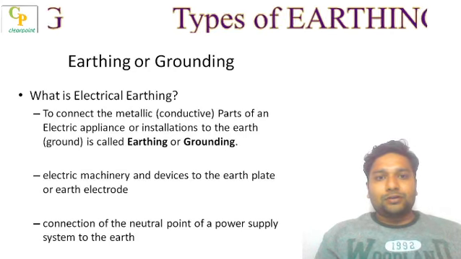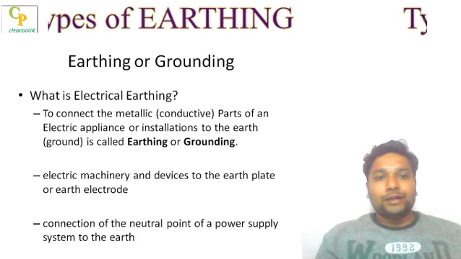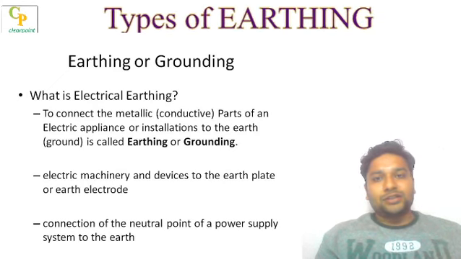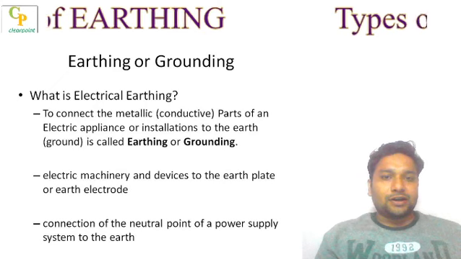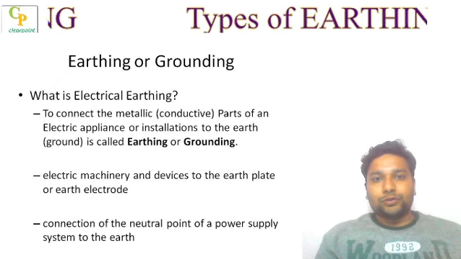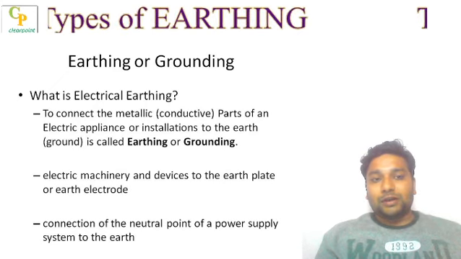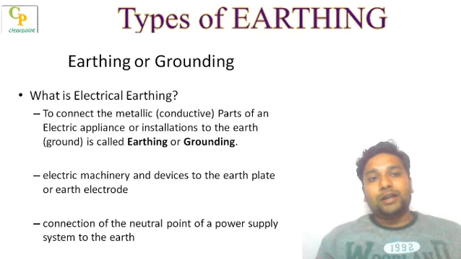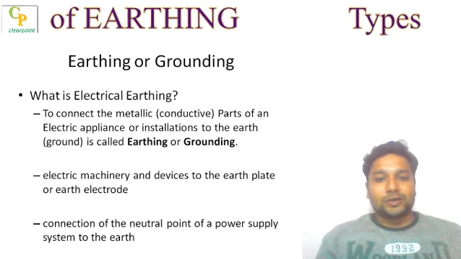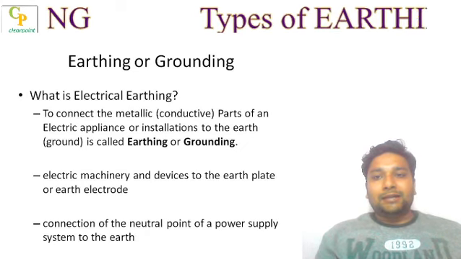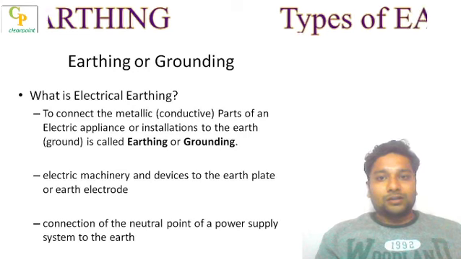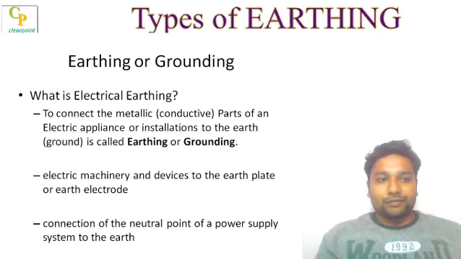So earthing is what? It is simply a connection between a device to be protected and the earth. Suppose there is any severe current or fault current flowing through the appliance, that current can be provided to the earth by a least resistance path. So to connect the metallic part of an electrical appliance with the earth is called earthing or grounding.